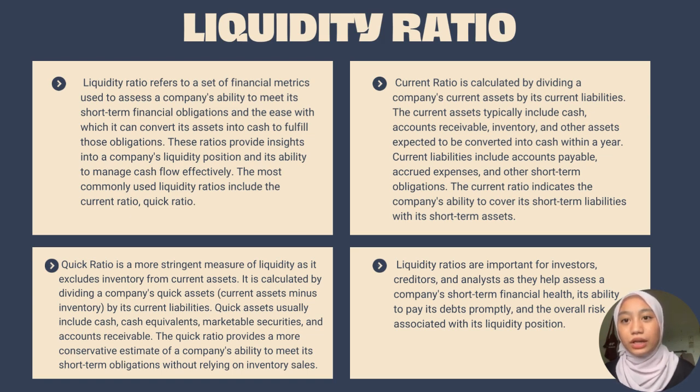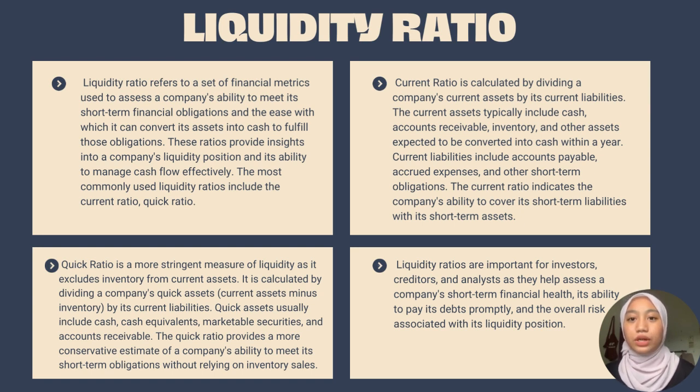Current ratio is calculated by dividing a company's current assets by its current liabilities. The current assets typically include cash, accounts receivable, inventory, and other assets expected to be converted into cash within a year. Current liabilities include payable expenses and other short-term obligations. The current ratio indicates the company's ability to cover its short-term liabilities with its short-term assets.